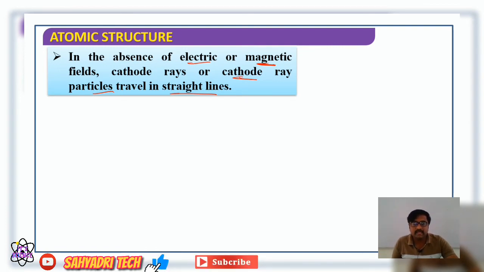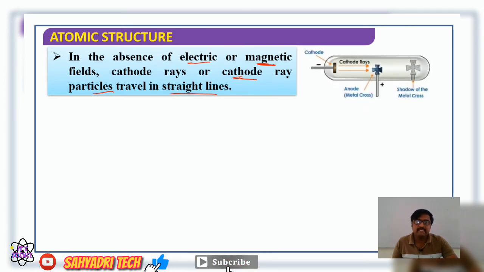How can we practically prove these cathode rays are traveling in a straight line? By placing an object in the path of cathode rays. Whenever an object is placed in the path of cathode rays, it casts a sharp shadow.